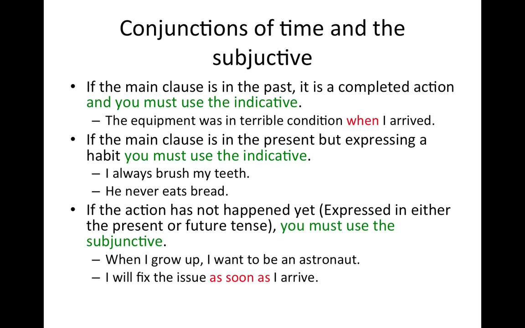So, just to put it all together, these conjunctions of time and the subjunctive. If the main clause is in the past, it is a completed action and you must use the indicative. Let me give you an example in English, okay? When you would use the indicative. The equipment was in terrible condition when I arrived. When is a conjunction of time, so you have to determine if it's going to be the indicative or the subjunctive. Because the sentence is in the past, you use the indicative, you don't use the subjunctive.